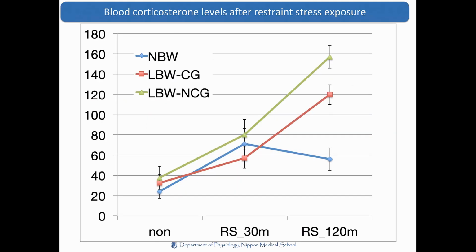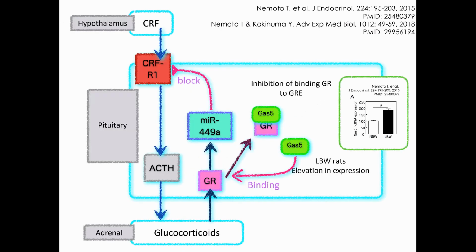Next, we noticed that our low birth weight rats were restless and naughty. When the restraint stress by a wire mesh was applied, we found that the corticosterone concentration in the blood was maintained at a high level, so we plan to investigate this mechanism. We previously reported that the negative feedback regulation of glucocorticoids includes a corticotropin releasing factor receptor expression inhibitory system by MIR449A in the anterior pituitary.